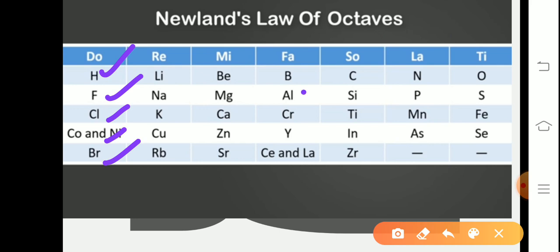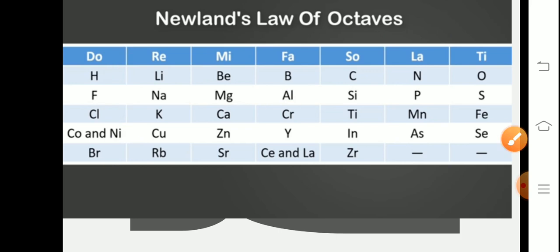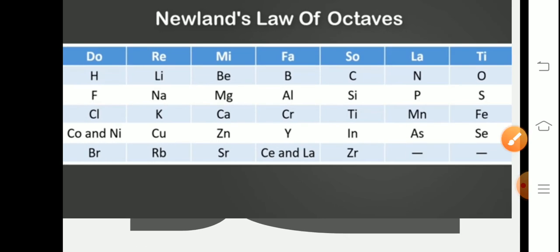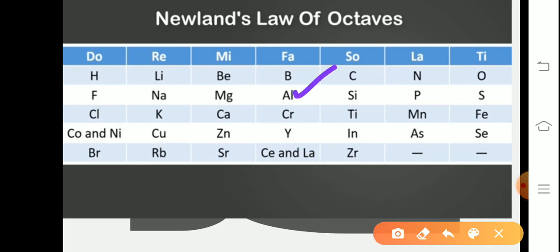For example, aluminium. For aluminium, the eighth element resembles it in properties: 2, 3, 4, 5, 6, 7, 8. So the eighth element is chromium.